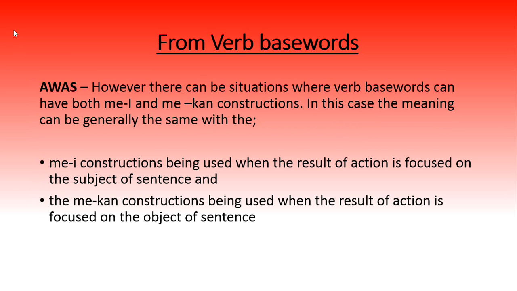Now where it gets a little bit more complicated is where the verb has both a me and a me-kan construction, which is for most of these. In this case, the meaning can be generally said to be with me constructions, you use these when the result of the action is focused on the subject of the sentence, and the me-kan construction being used when the result of the action is more focused on the object of the sentence. Now, this will make, I think, a bit more sense when we look at some examples, which we're going to do right now.